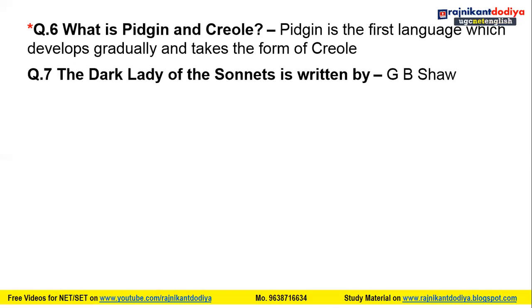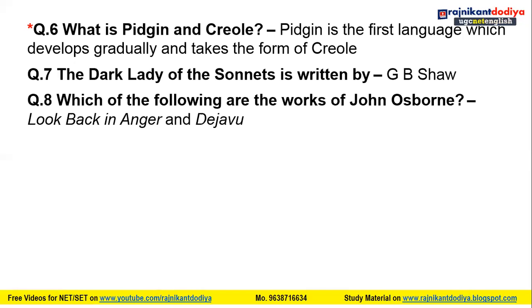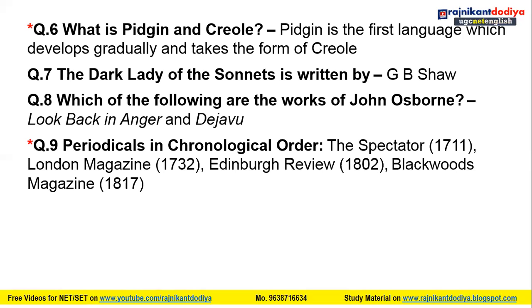Then The Dark Lady of the Sonnets is written by G.B. Shaw. Then which of the following are the works of John Osborne? Look Back in Anger and Déjà Vu. Then periodicals in chronological order: The Spectator, London Magazine, Edinburgh Review, Blackwood's Magazine. So friends, the same question I have created in my video.